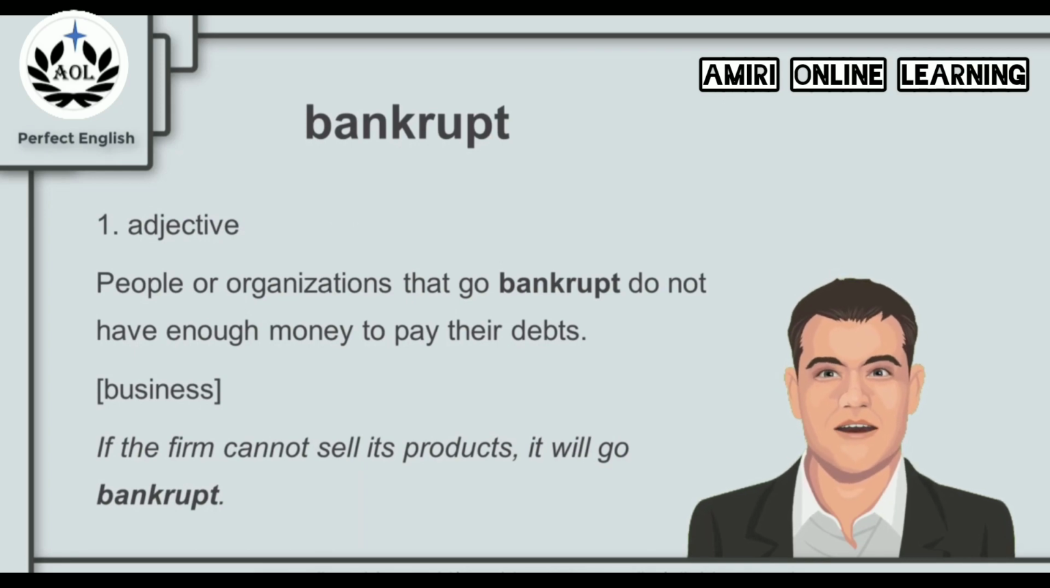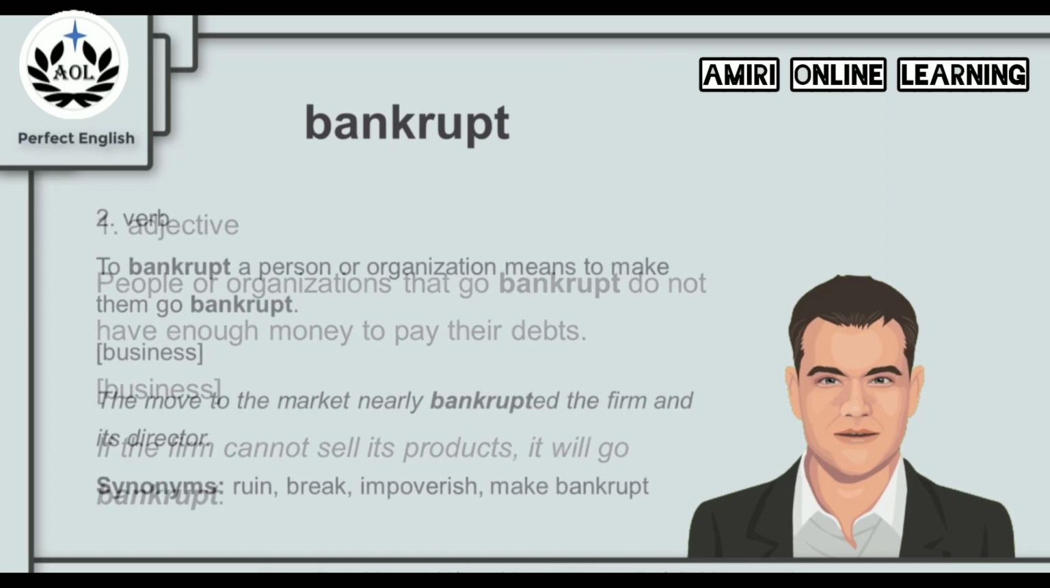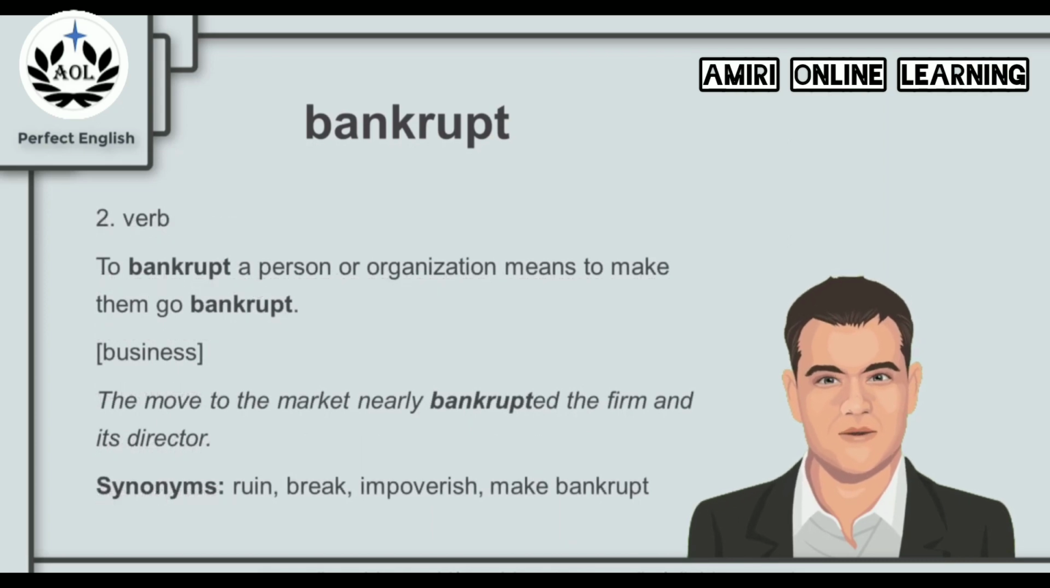And that is a common term we use in business. For example, if the firm cannot sell its products, it will go bankrupt. It won't have enough money to pay their debts, so it will go bankrupt. And bankrupt can also be used as a verb. To bankrupt a person or organization means to make them go bankrupt. And that is also a business term. For example, the move to the market nearly bankrupted the firm and its director. And synonyms for bankrupt as a verb are the words ruin, break, impoverish, or make bankrupt.